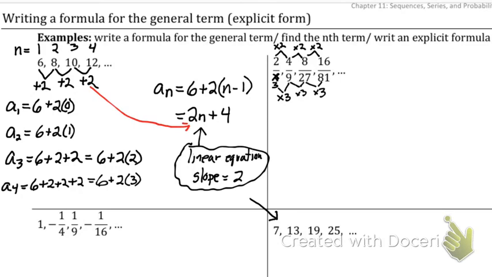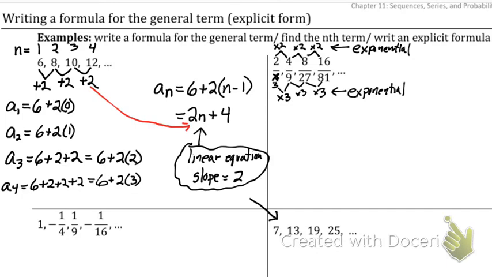Mike already kind of said what we're going to have here. If you multiply instead of adding, it's going to be an exponential formula. That will tell you it's exponential. So multiplying by 2 tells me it's exponential as well. So both of those are going to be exponential.